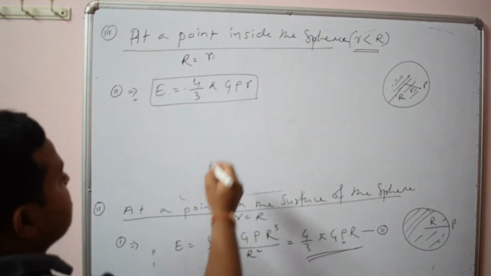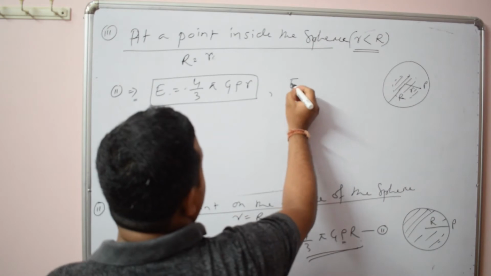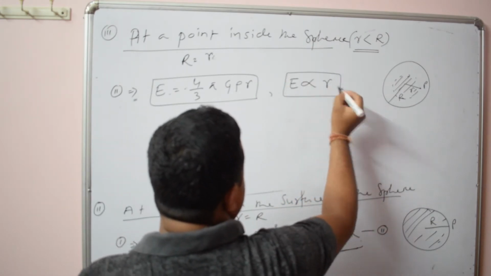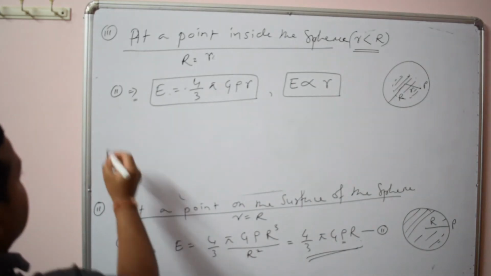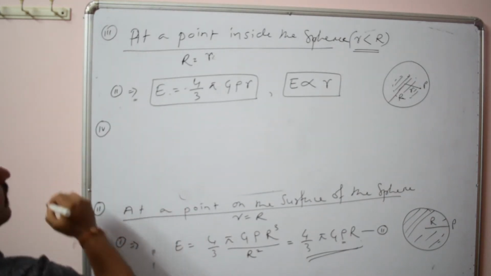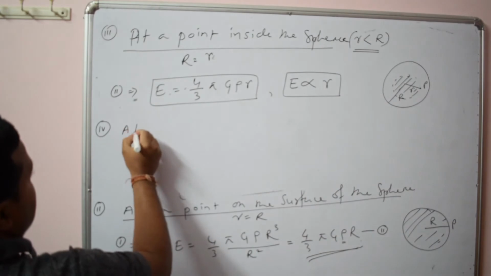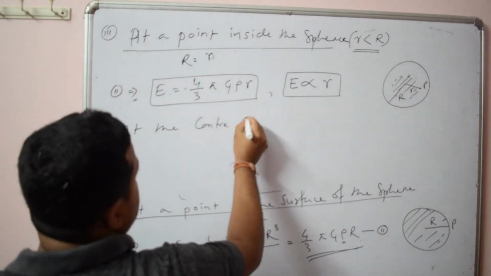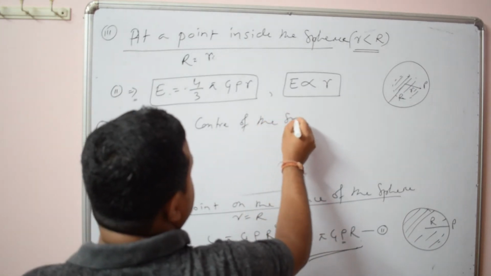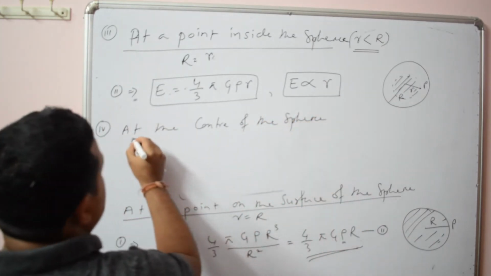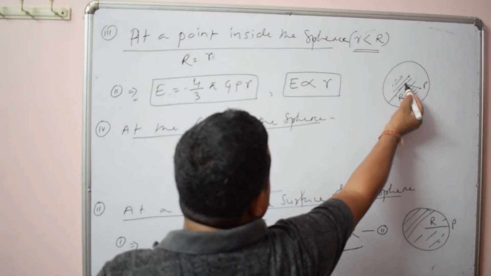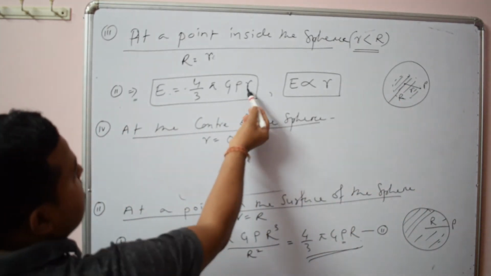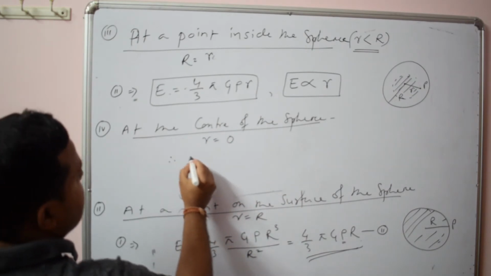Okay, so here you see at a point inside the sphere E is proportional to what? r. So you see, directly proportional. Now if we take the point at the center of the sphere, then r will be 0, and if r is 0, you see this formula, E will be 0.